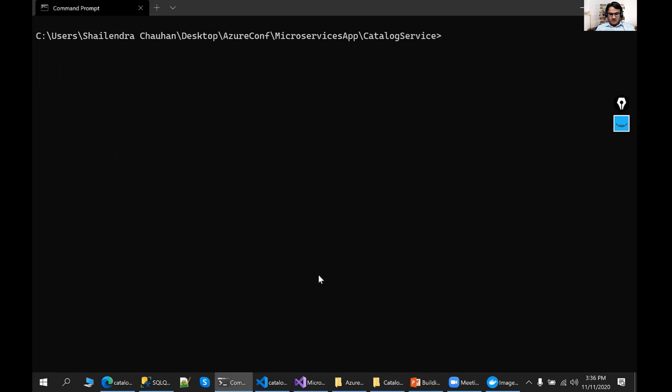Now we have the command kubectl apply. I'm going to use a file path here. So the file name is catalog-deployment.yml. See the path I'm mentioning over there. Now let's run it.